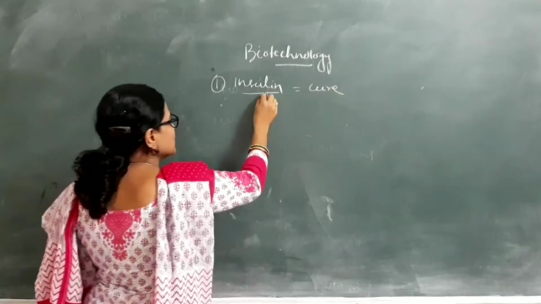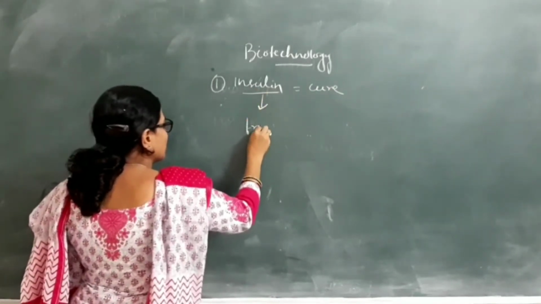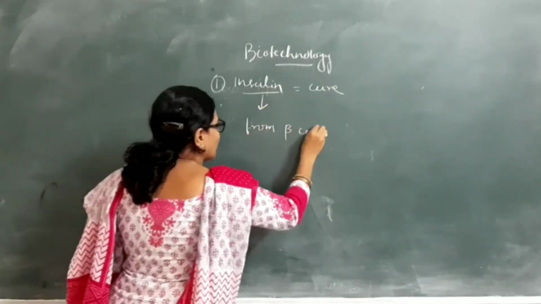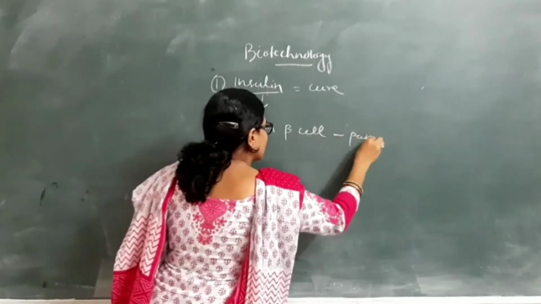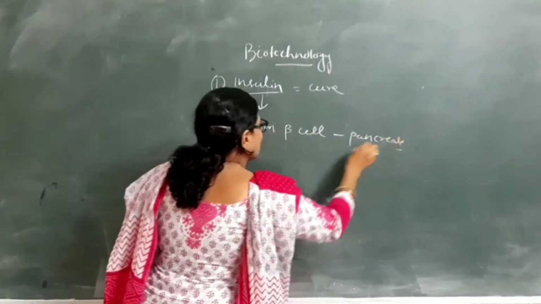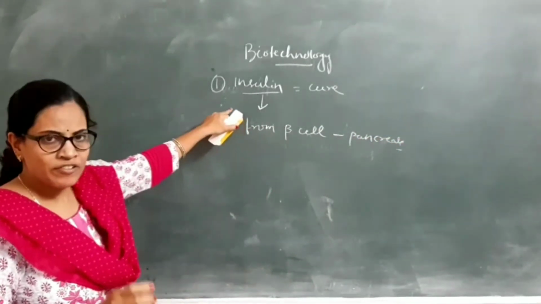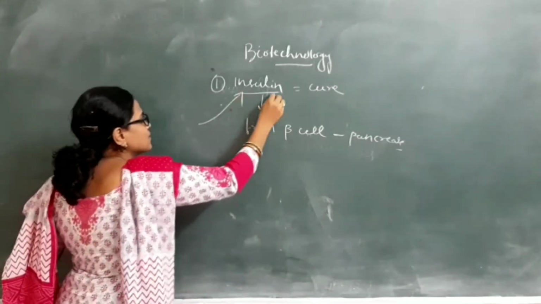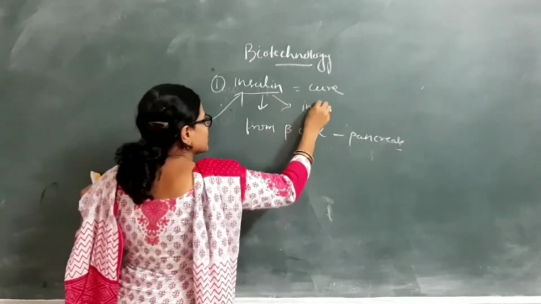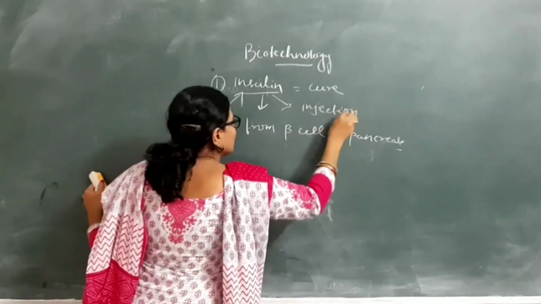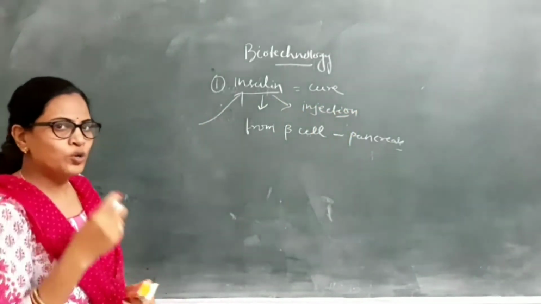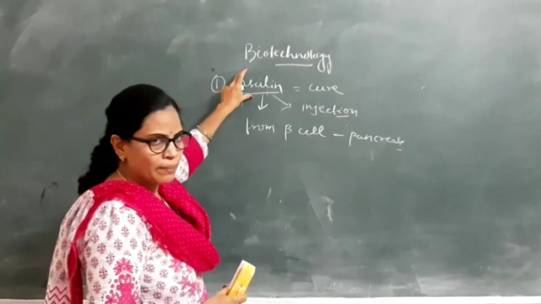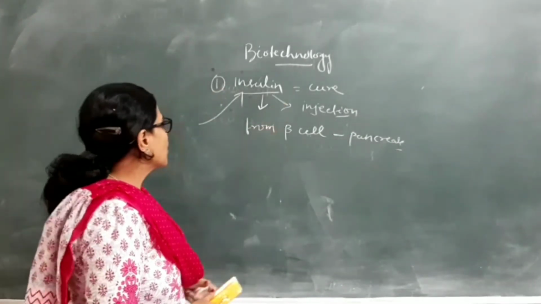Insulin is produced from the beta cells of the pancreas. So if insulin is deficient in our body, we give insulin as an injection to maintain the insulin level in our body.